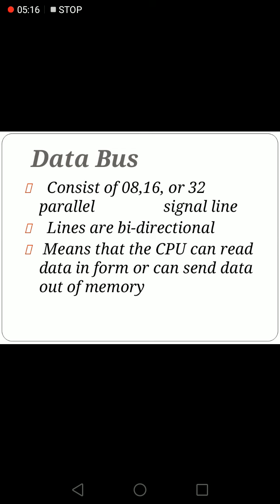Data bus. Data bus consists of 8, 16 or 32 parallel signal lines. Data bus is a group of conducting wires which carries data only. Data bus is bidirectional because data flows in both directions, from microprocessor to memory or from output and input devices to microprocessor.